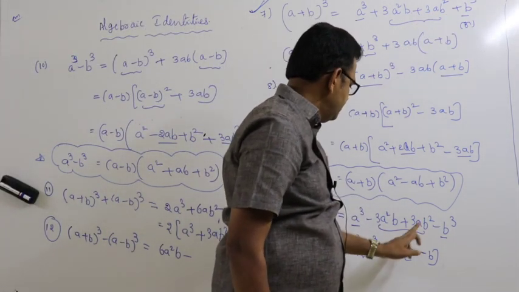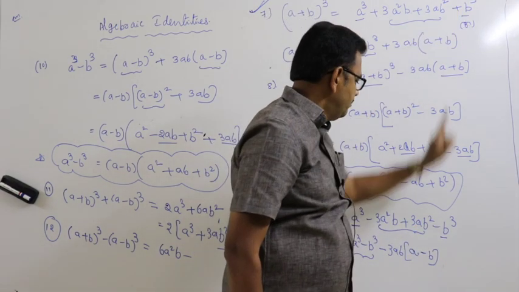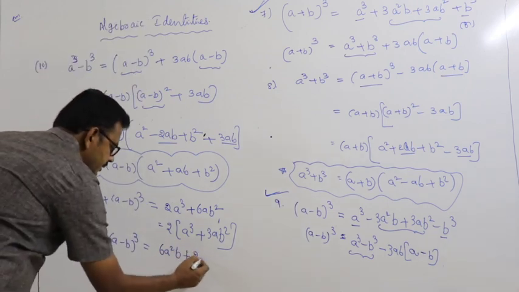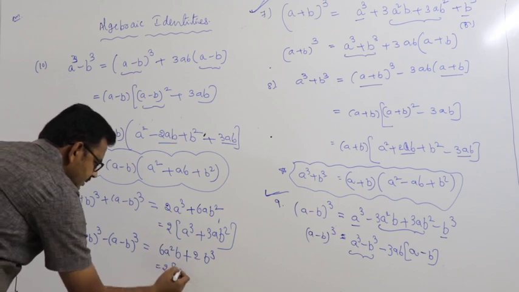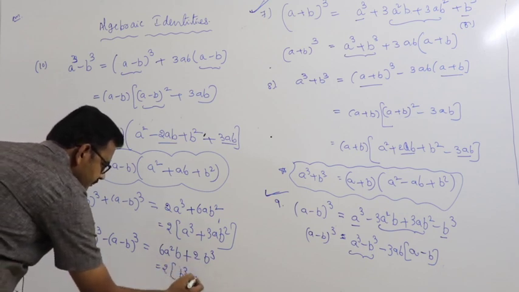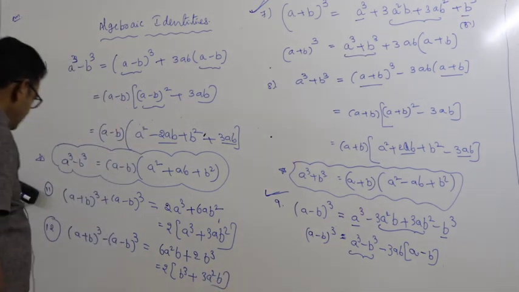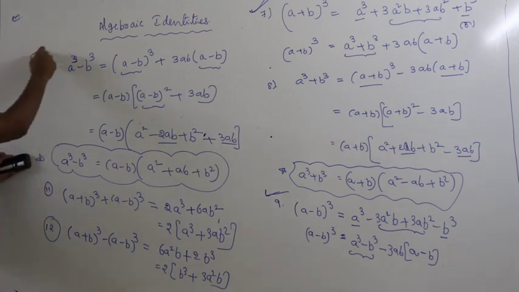3ab square, this becomes minus 3ab square, gets cancelled. b cube minus of minus, that is plus b cube, 2b cube. If you take 2 common, this is 2 times (b cube plus 3a square b). Write down.